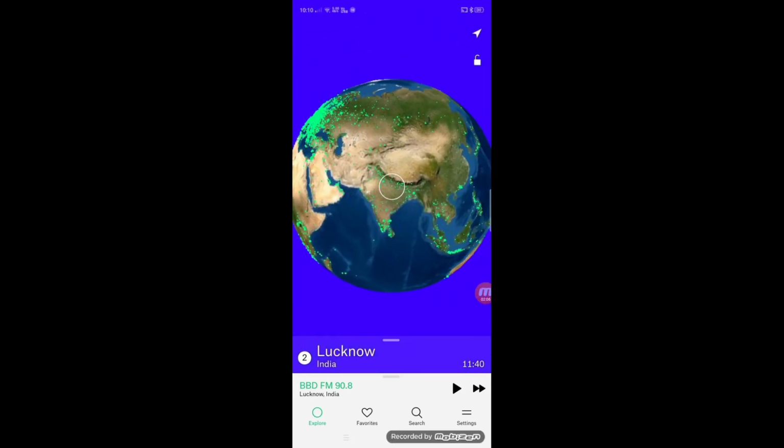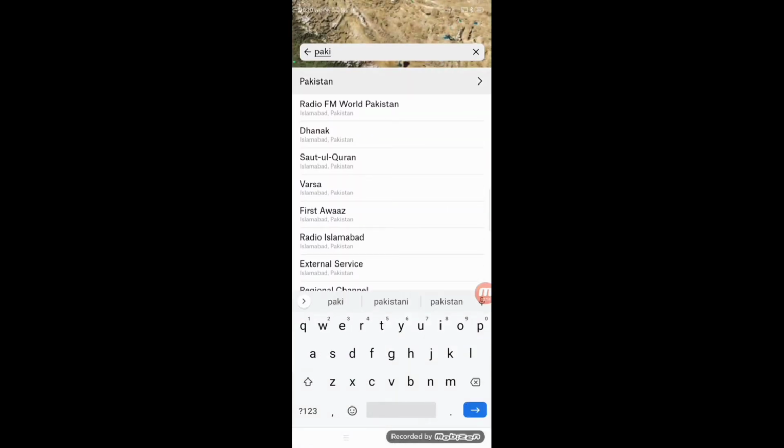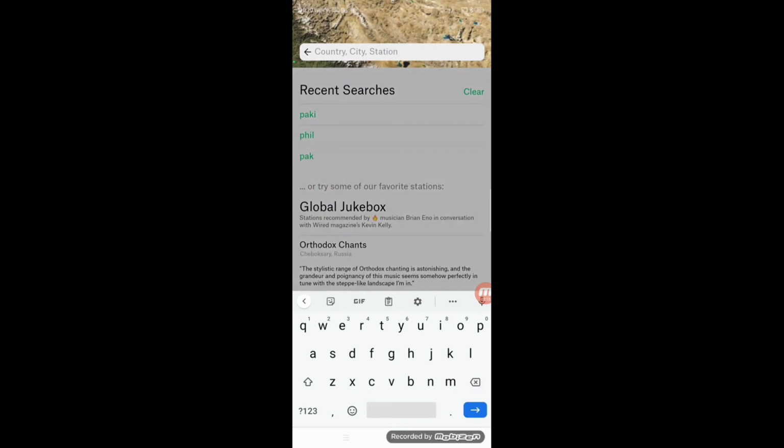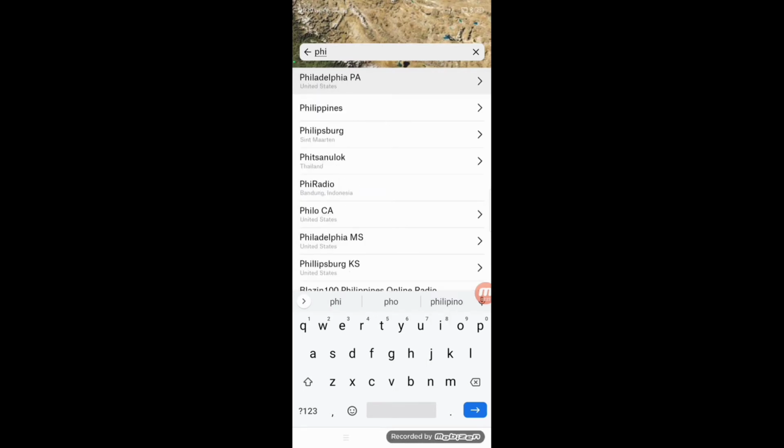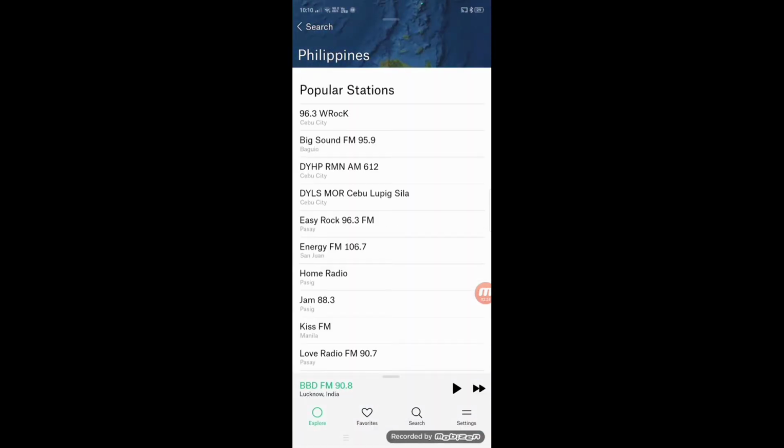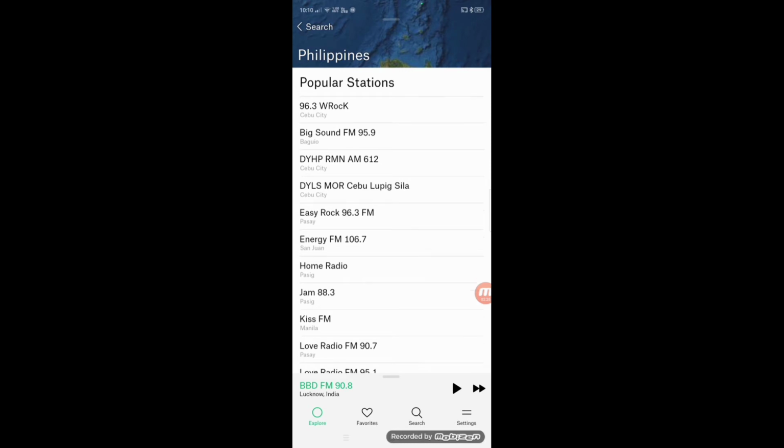Okay, there is another option to find, for example, if you think it's difficult to find the country, so you can go here, the search button, then write, for example, I want to hear Philippines, PHI, Philippines. Okay, so these are all the stations from Philippines.